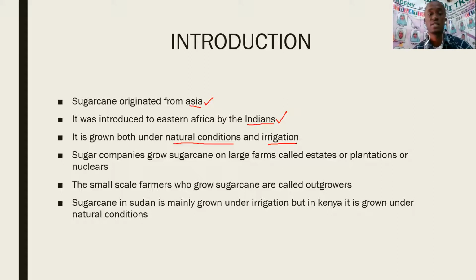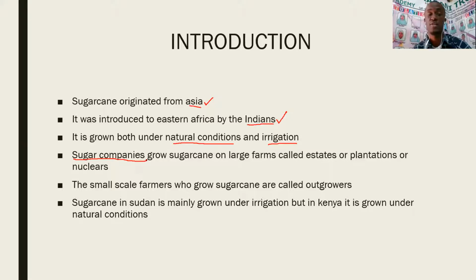Sugar companies grow sugarcane on large farms. You know, sugar companies cannot just depend on the sugarcane from the farmers only, no. So they must also own their own fields or their own places where they grow sugarcane.